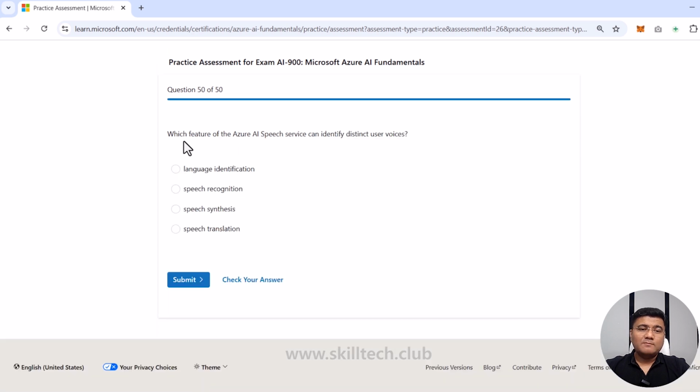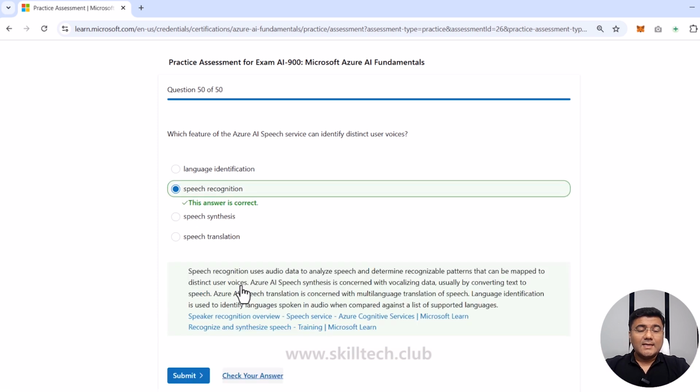Next and the last question: which feature of Azure AI Speech service can identify distinct user voices? If you want to identify user voice, this is all about speaker identification basically. Language identification, wrong answer. Speech recognition, well, it can actually identify users with that. Speech synthesis is all about generating new voices, and speech translation is something which is translating that. For identification, I'm going to go with recognition. If I want to generate voice with the help of distinct user voices, then I will use speech synthesis. Let's see if I'm right in the last question or not. Yes, thank God, I'm right with this. I'm going to submit this particular assessment.